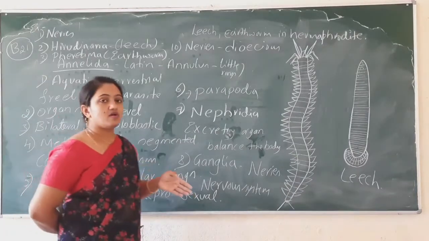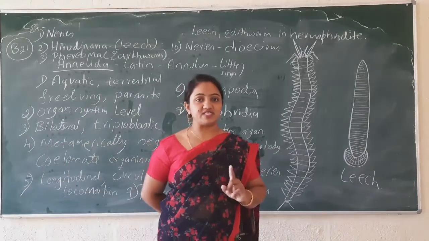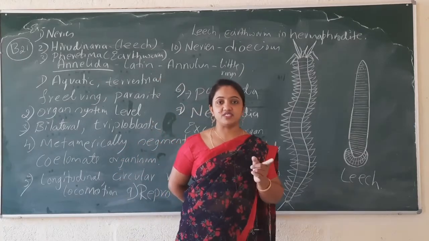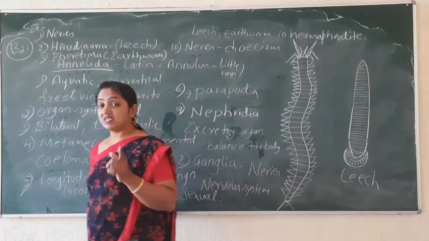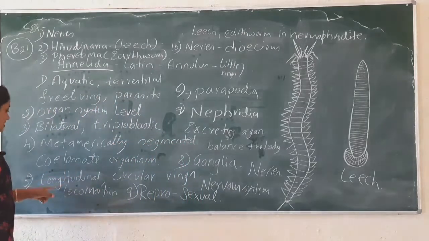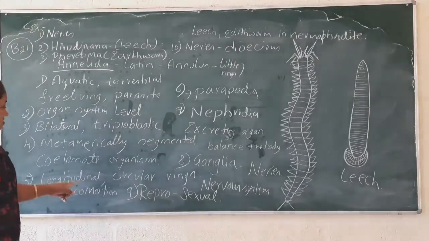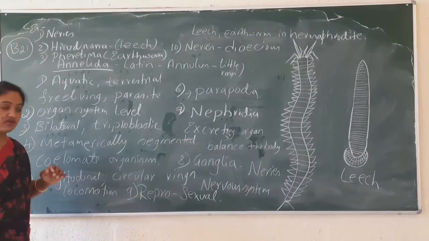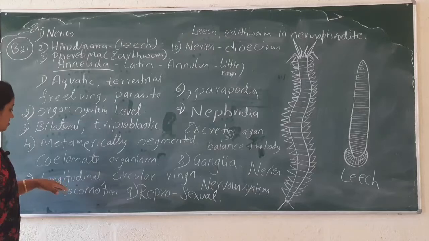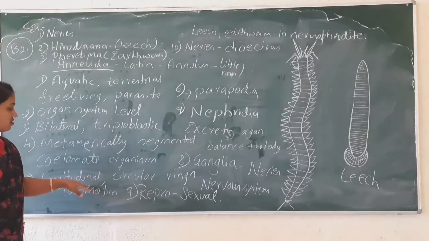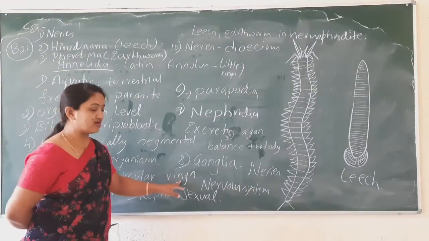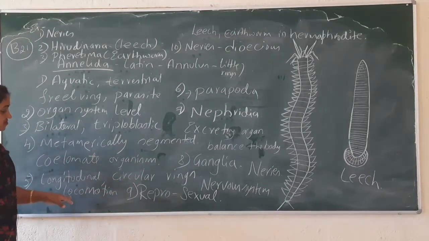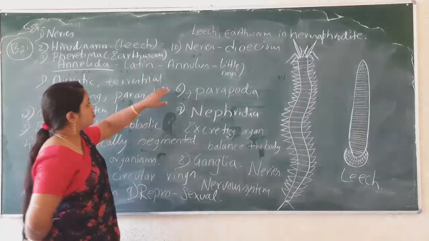Coelomate means body cavity is present. Acoelomate means body cavity is absent. Here body cavity is present. All right, and how are they going to locomote, how are they going to pass from one place to another place? By means of longitudinal and circular muscles in the body, which help for the locomotion.